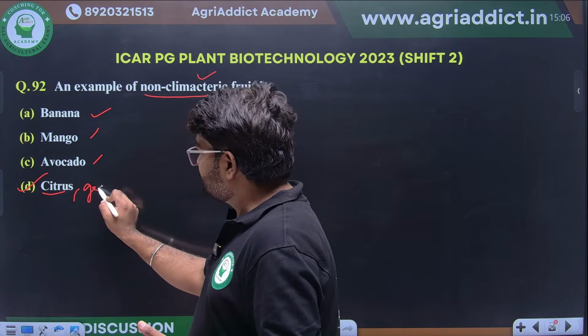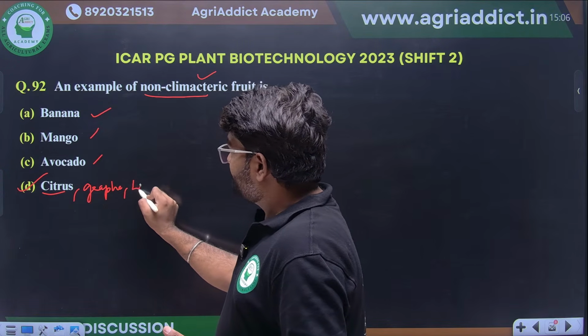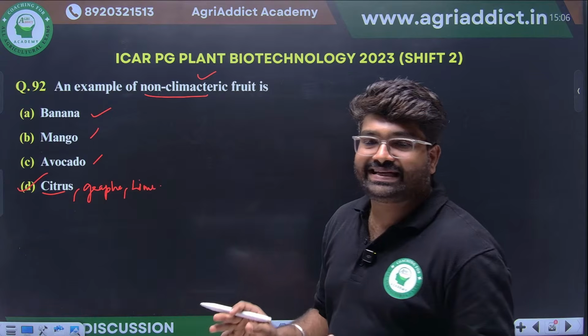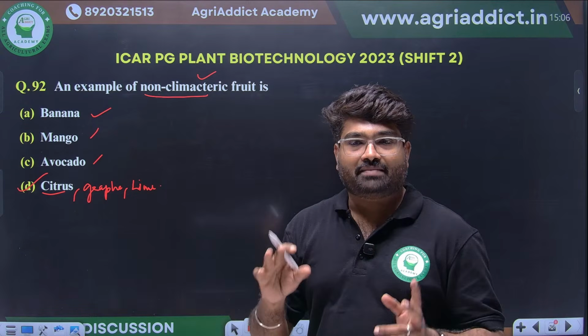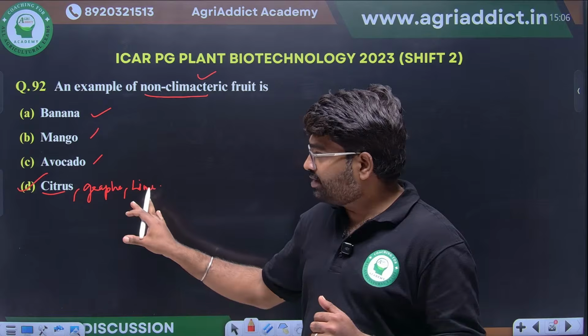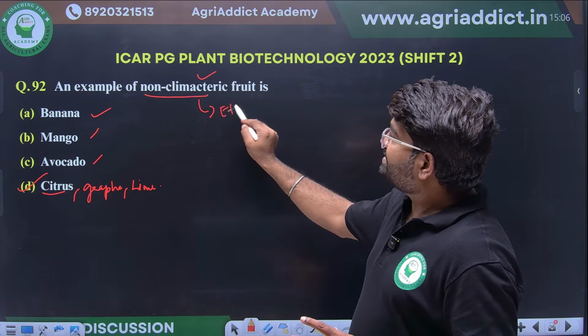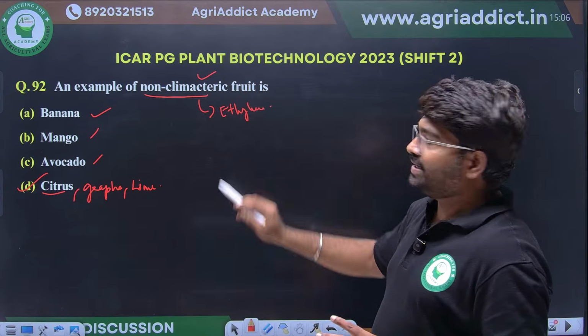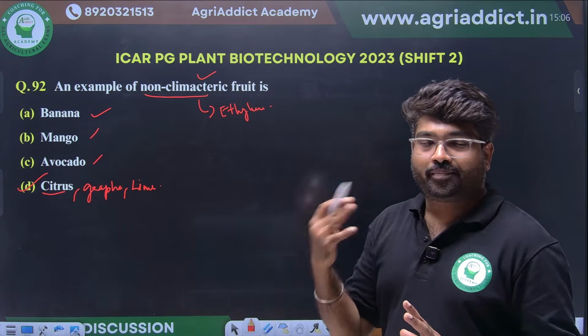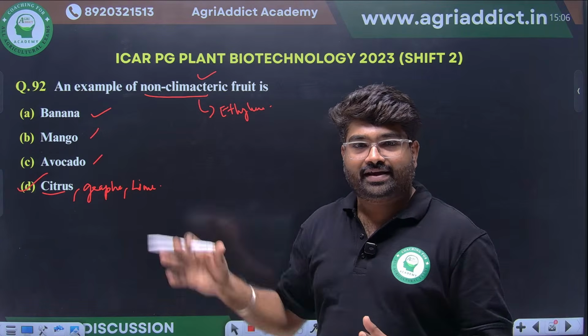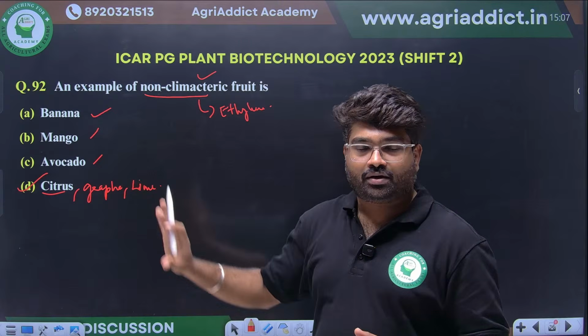Then grapes, lime. These are typical examples of non-climacteric fruits. You have to remember. Non-climacteric means ethylene doesn't have a direct role in fruit ripening. Even if you apply external ethylene, this fruit will not be ripened.